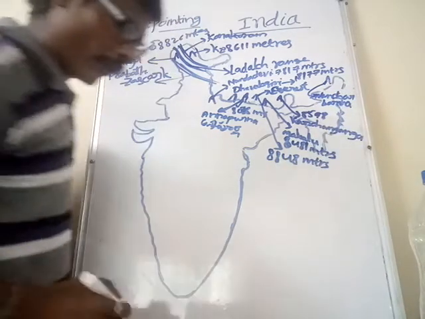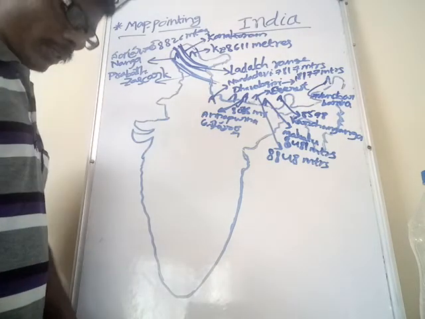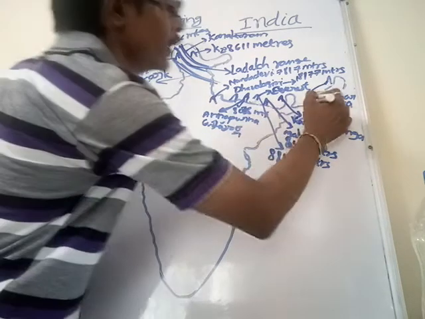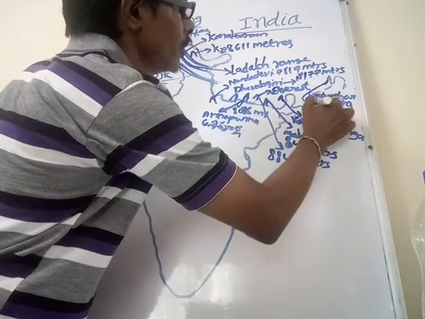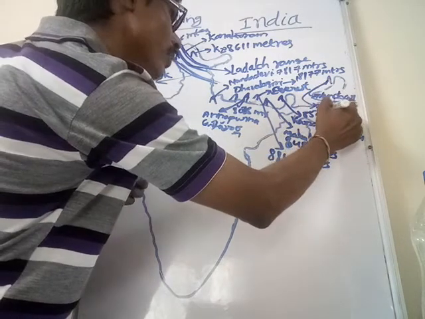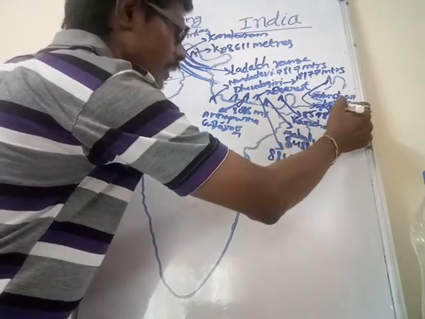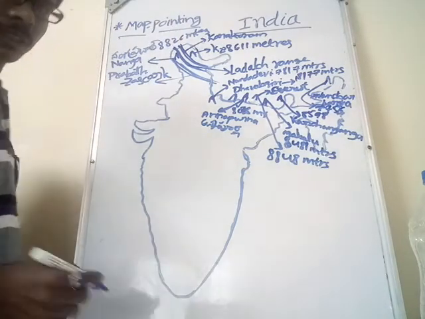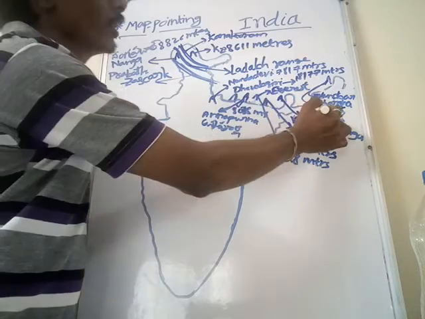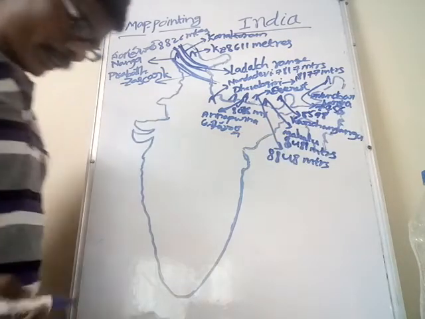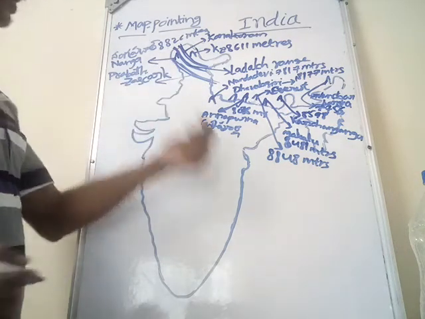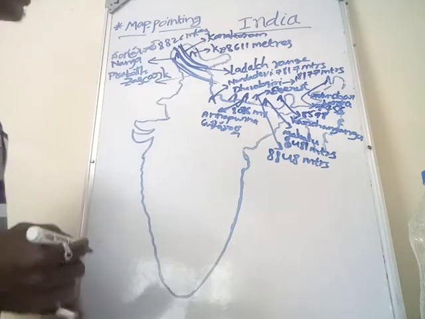The height of Namcha Barwa peak in Himalayan range is 7,756 meters. These are the important peaks in Himalayan range.